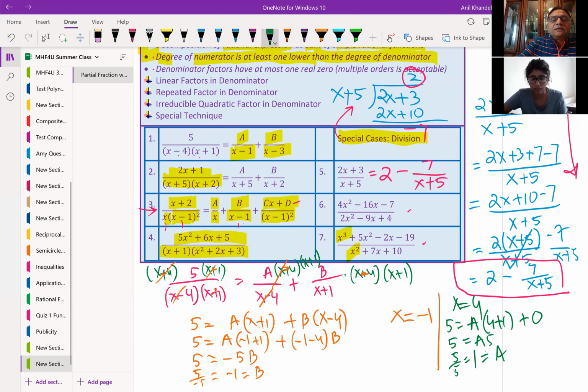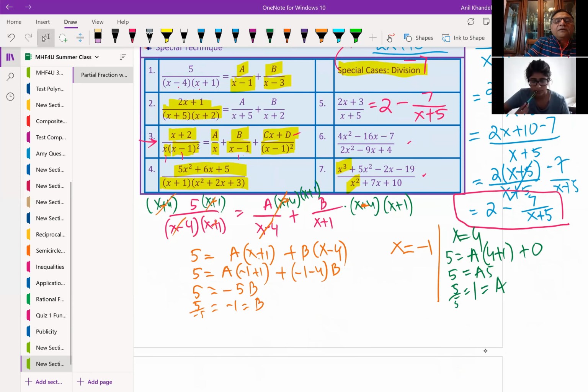So we could write this term as, let me just write down the final answer, 5 over x minus 4 times x plus 1 is equal to, the value of a is 1, so 1 over x minus 4, and b is minus 1, so I'm writing minus here, and 1 over x plus 1.